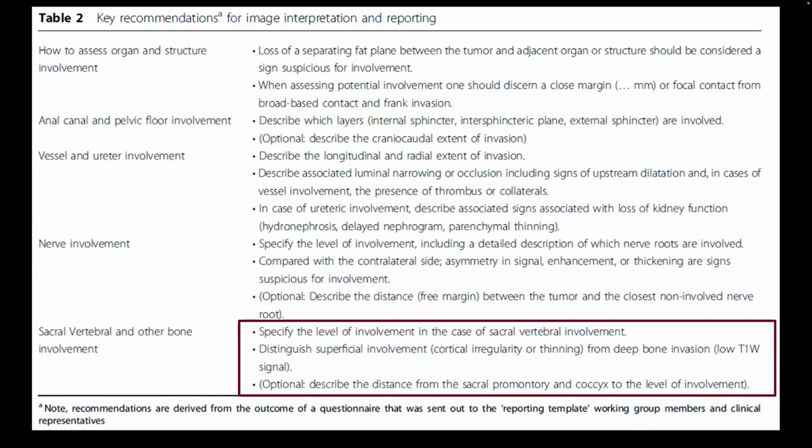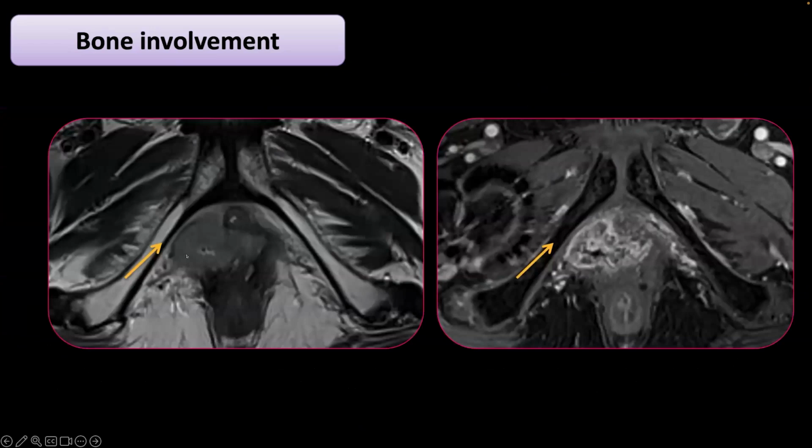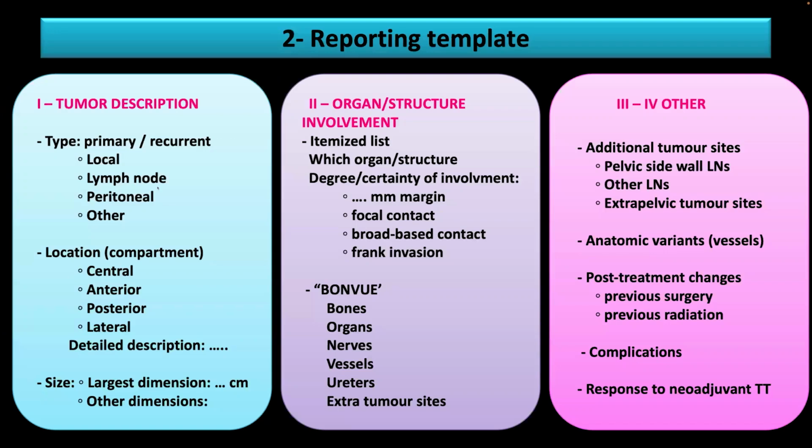If we finish with the bone and the muscle, it's usually easy to look for bone invasion. You are looking for the loss of low signal intensity on T1 and T2 fat-sat images. Like in this case, as you can see here, there was a clear involvement of the bone. In contrast with this case, where you see that the bone is completely intact, so the patient may be eligible for an exenteration.